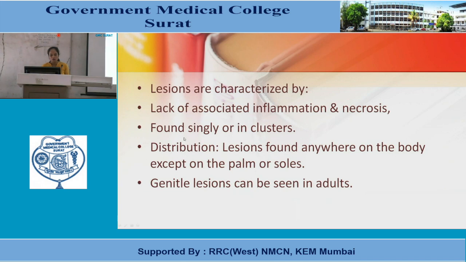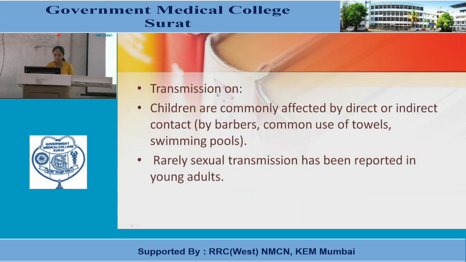Now, distribution of lesions. Lesions are found anywhere on the body except the palms or soles. Genital lesions can be seen in adults. Now, transmission. Children are commonly affected by direct or indirect contact, such as through barbers, common use of towels and swimming pools.